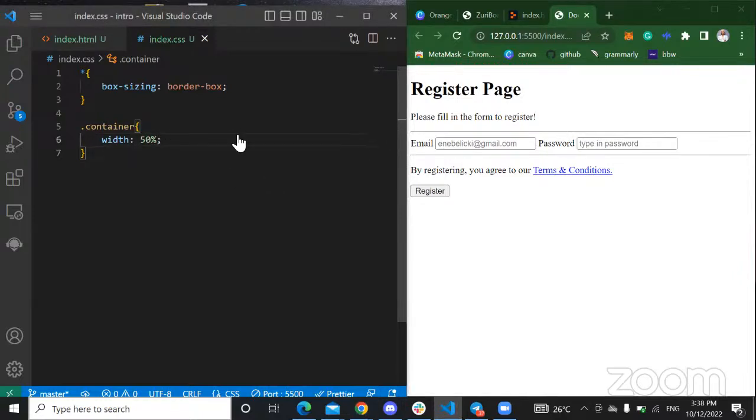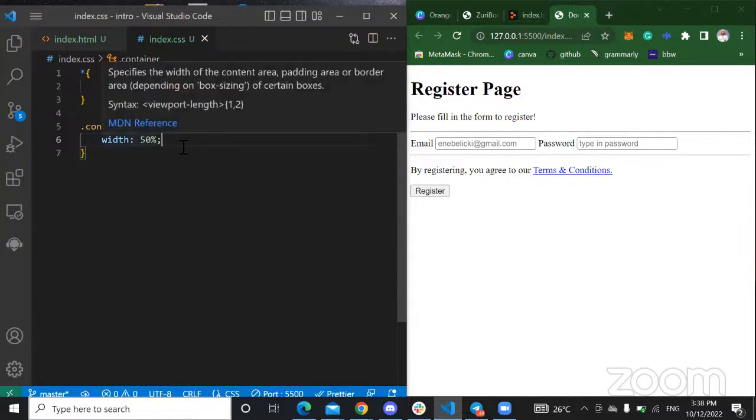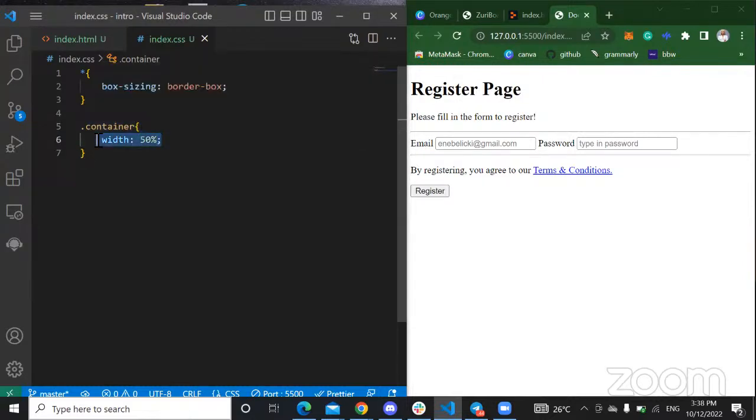So I'm giving my container, confirm this in my index.html.